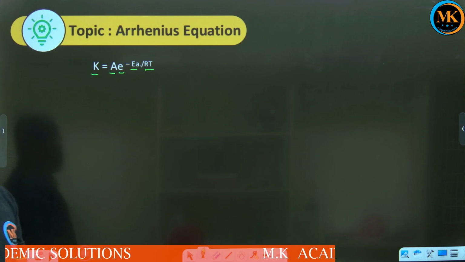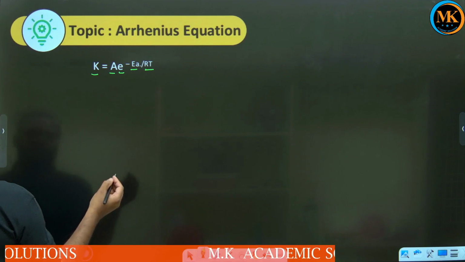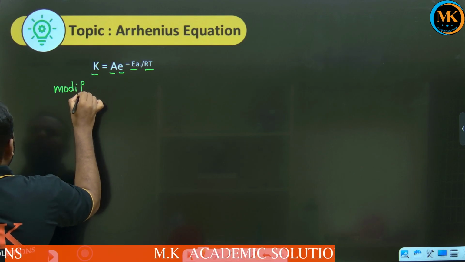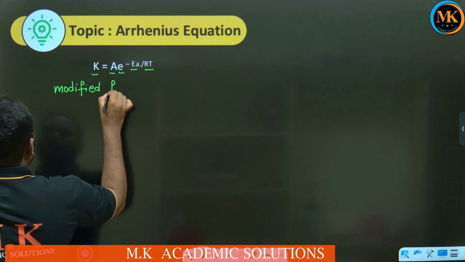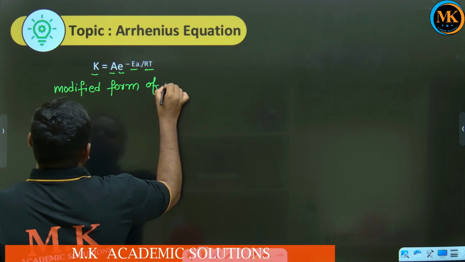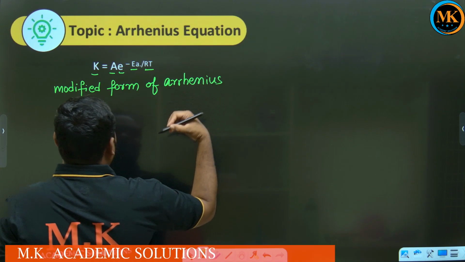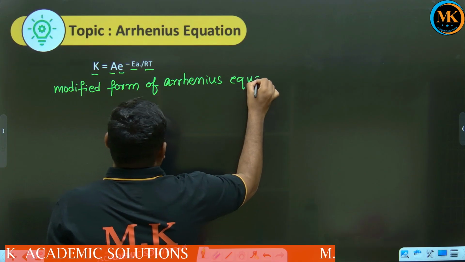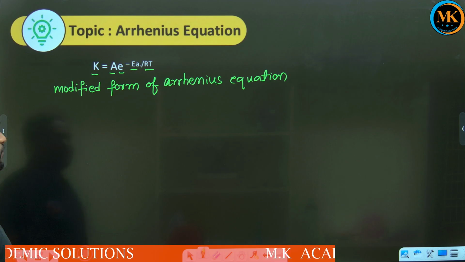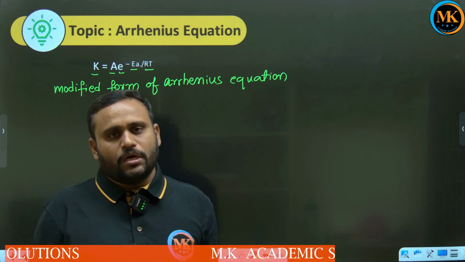Okay, now let us see the modified form of Arrhenius equation. What is the modified form here? Simply, we apply the natural logarithm on both sides.